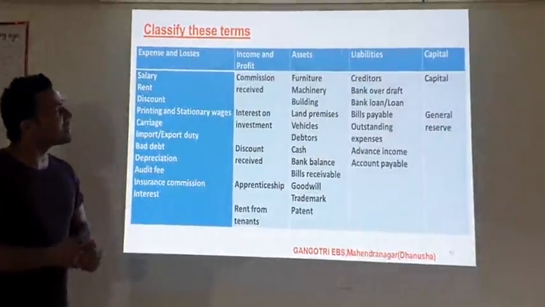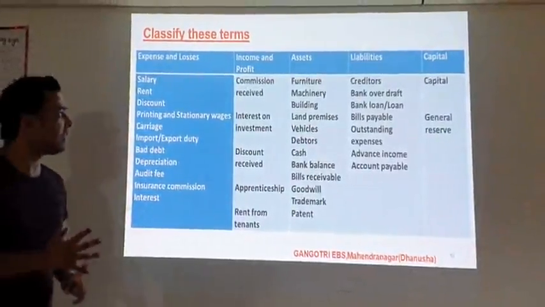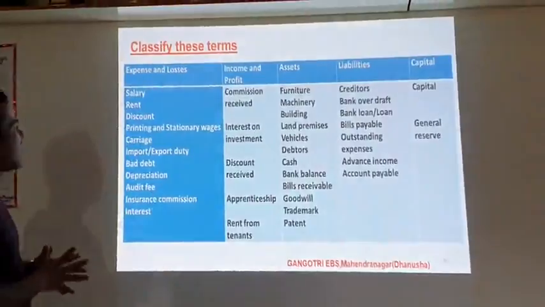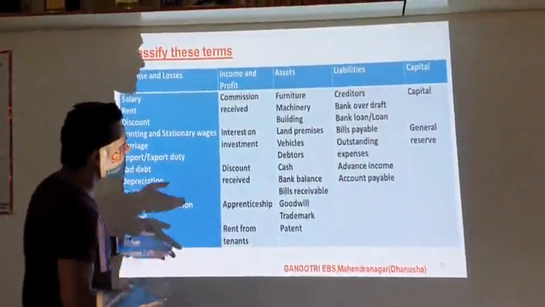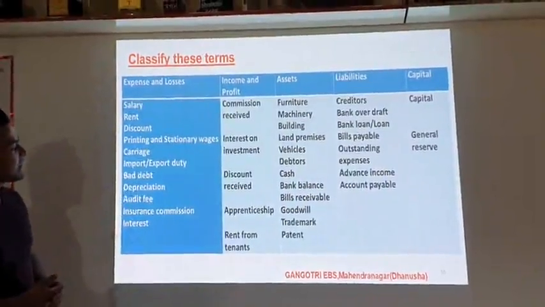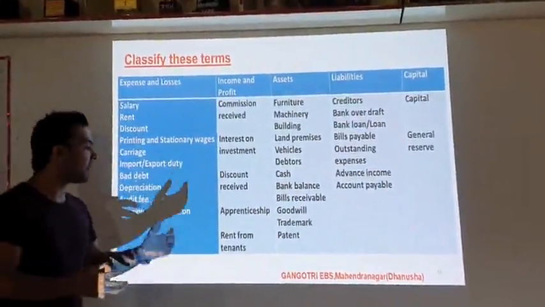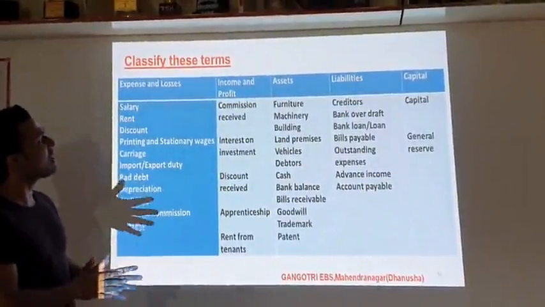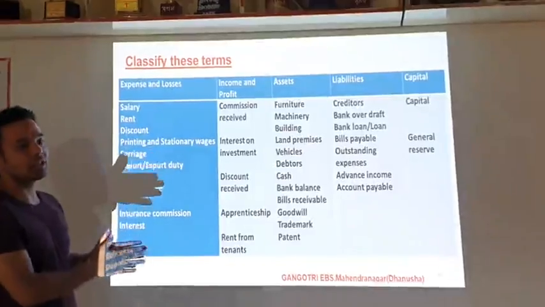And the next term is assets. Furniture, machinery, building, land, premises, vehicles, debtors, cash, bank balance, bills receivable, goodwill, trademark, patent, all these are the items that go in the asset side.